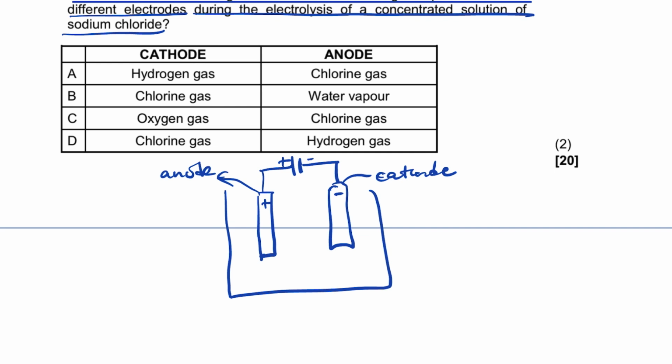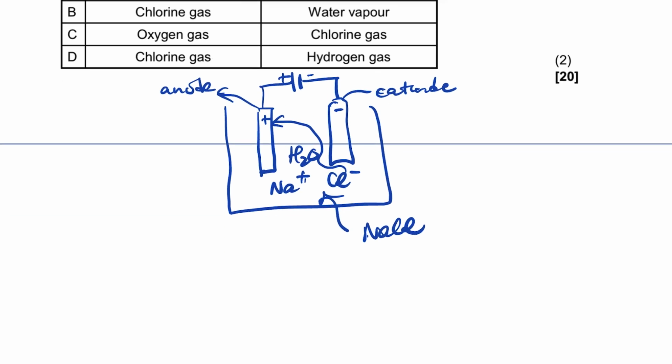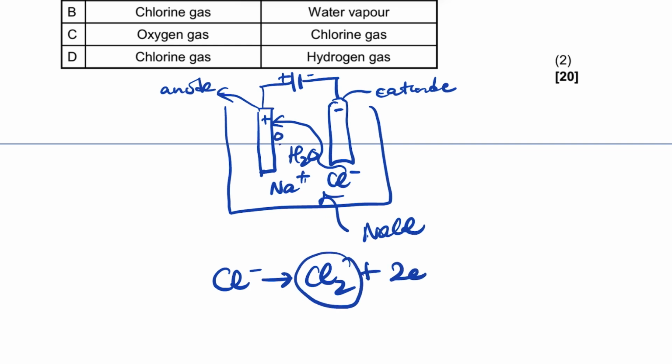So if we have the sodium chloride solution there, we'll have sodium ion, chloride ion, and water there. So what's going to happen? The chloride ion will be attracted there, right? Once it's attracted there, that means it's going to oxidize. It's going to form chlorine gas with 2 electrons. So there will be chlorine gas there, the yellowish green.